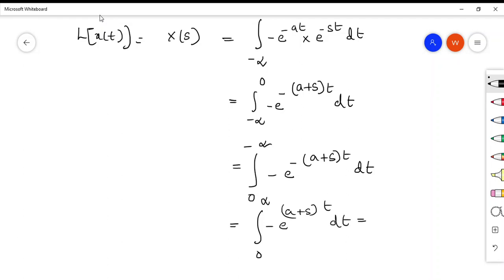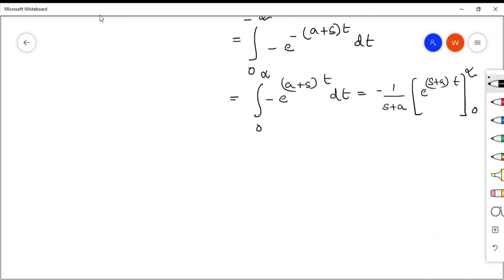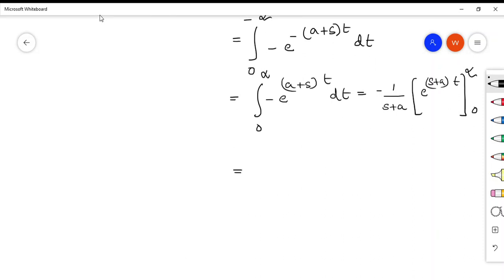When you integrate, it will be minus 1 divided by s plus a, into e raised to (s plus a) t, from 0 to infinity, which will be equal to minus 1 by s plus a into e raised to infinity minus e raised to 0.